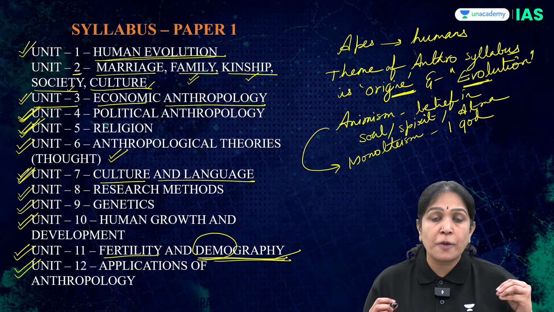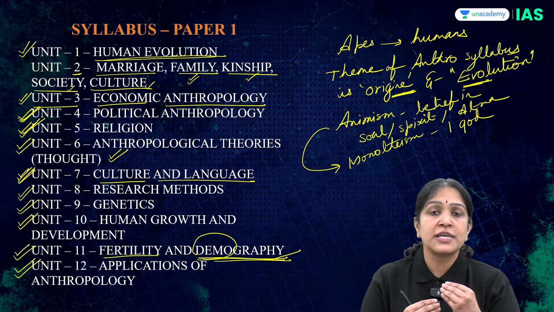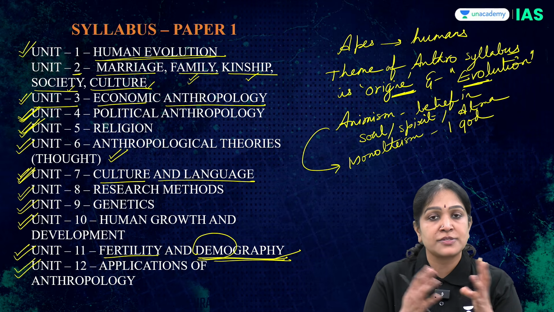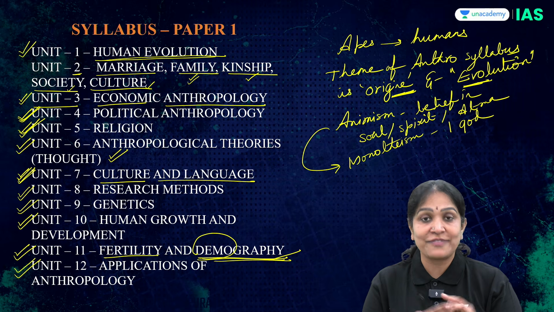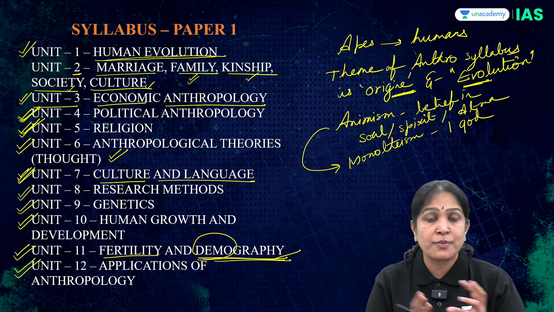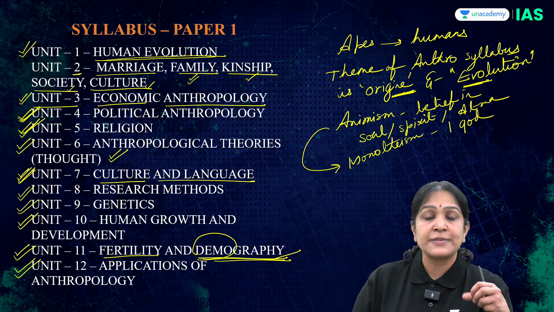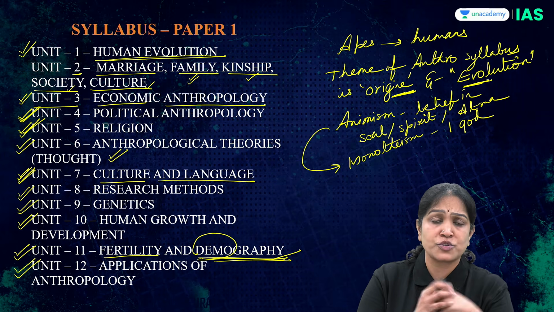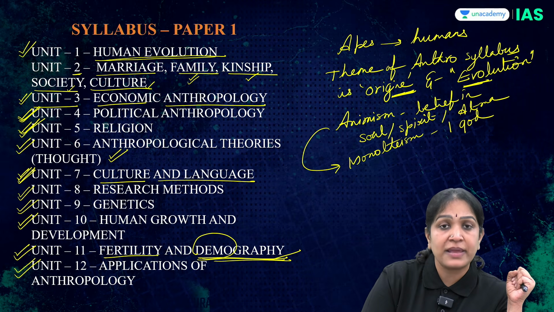Here we study the topics like forensic anthropology, that is how to use knowledge about the human body in resolving crime cases. Sports anthropology, so that we can correctly understand how to select the most suitable sport. For example, if an obese person chooses athletics as a sport, long distance running, then the success rate can be less.